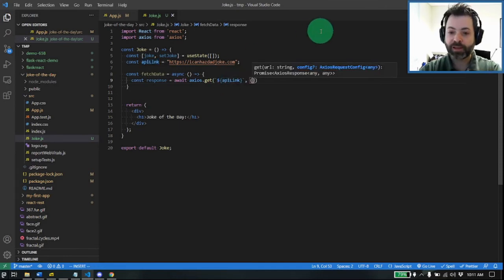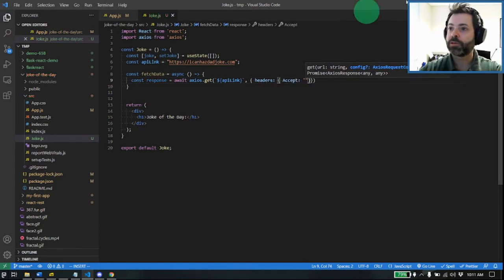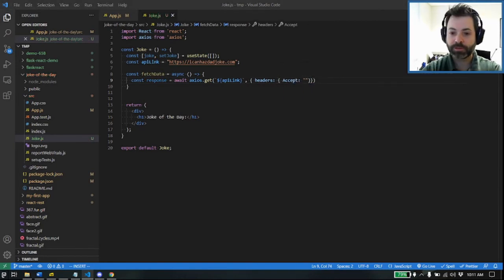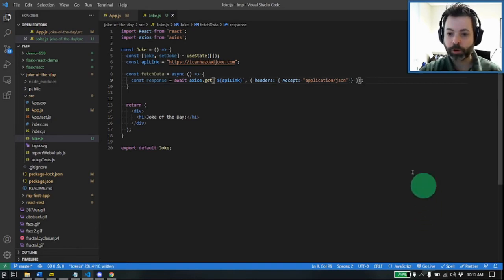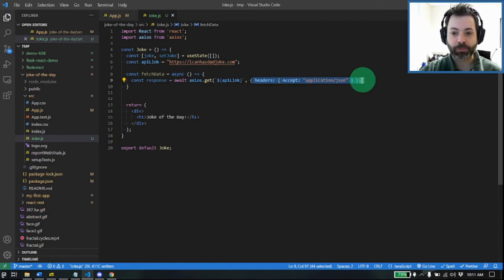And we are going to say headers, accept, and I need to scroll over a touch here to make sure I've got everything right, application/JSON. Hopefully you remember from the very beginning that whole bit about headers. So we were telling this remote procedure call, well, it's not a remote procedure call here, it's a RESTful call. Tell Axios to access this link, which is here, and send the header that we are expecting a JSON object.